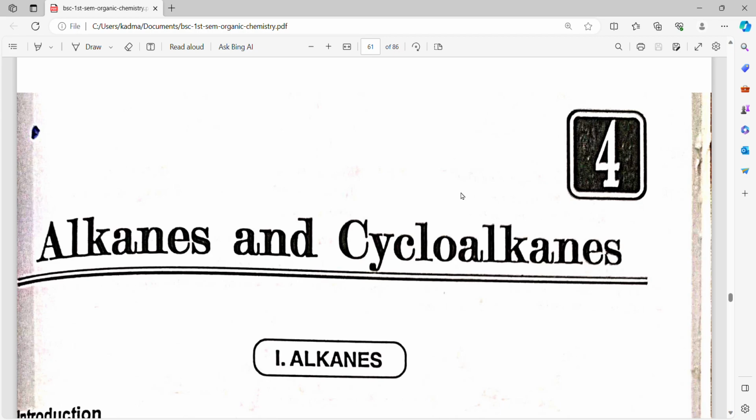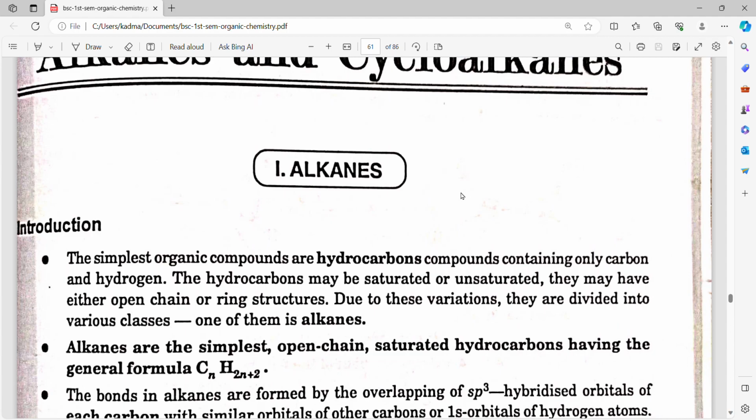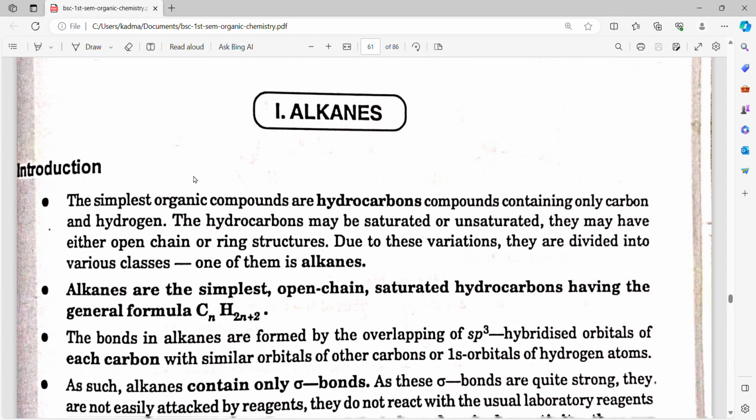Today we are going to read the chapter on alkanes and cycloalkanes. So the first part is alkanes, and here the introduction starts.